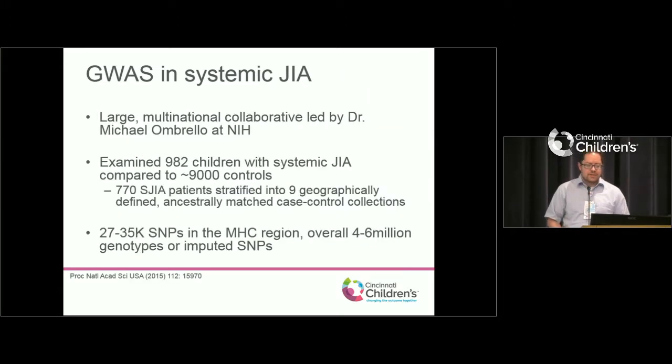So just over the past year or so, a large-scale study of this has been published in systemic JIA. This was led by Mike Umbrello at the NIH, but was really a large-scale collaboration between many groups around the world, including folks here at Cincinnati. They looked at nearly 1,000 children with systemic JIA compared to thousands of controls. They found nine geographically defined matched groups of patients. So this isn't just what do American JIA patients look like, it's also what do Brazilian JIA patients look like, what do Italian systemic JIA patients look like. And they looked at thousands and thousands of these single nucleotide changes.